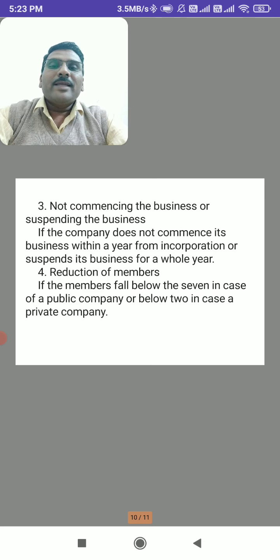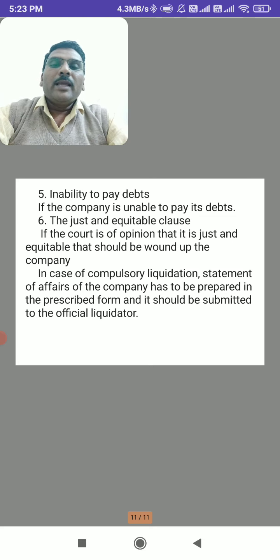As per the Companies Act, there must be 7 members for a public company and a minimum of 2 members for a private company to start a company. So if the number of members falls below 7 in a public company and below 2 in a private company, automatically compulsory liquidation will take place.